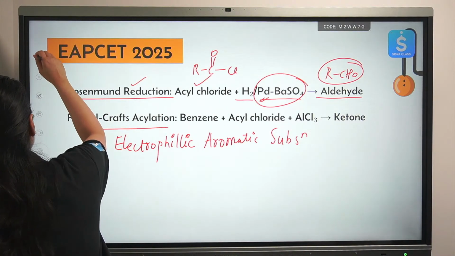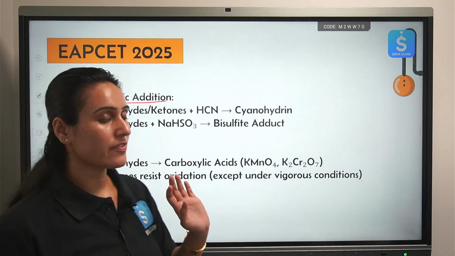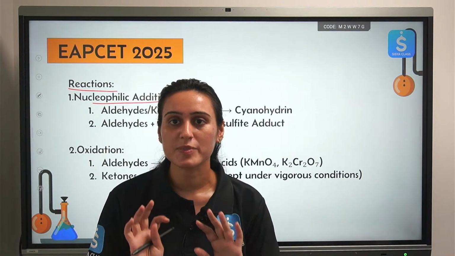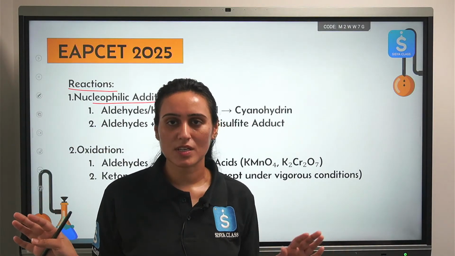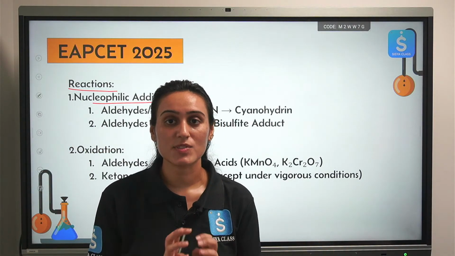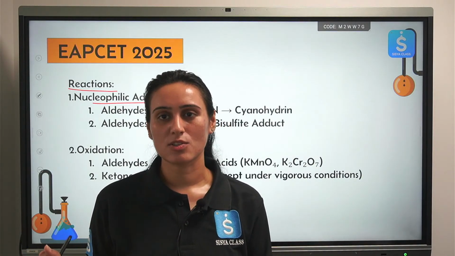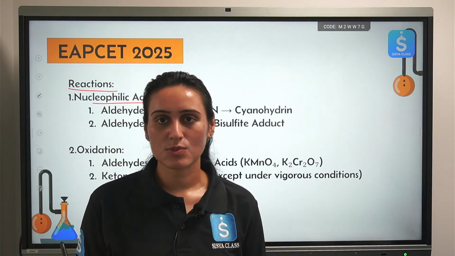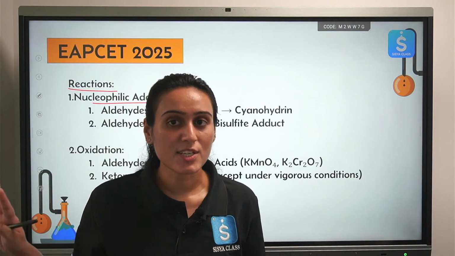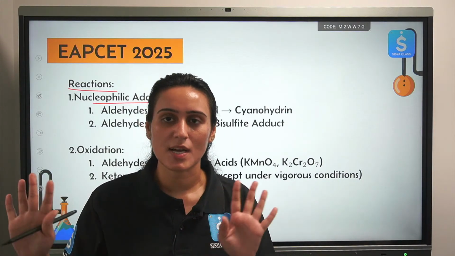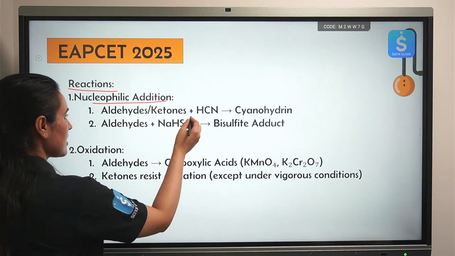Okay, see the next set of reactions. Nucleophilic addition. See, in case of aldehyde and ketones, we can't do substitution reaction. In carboxylic acid and its derivatives, plenty of substitution reactions are possible, but in aldehydes and ketones, there will be no nucleophilic substitution reaction because there is no leaving group here. What type of reactions will be shown by aldehydes and ketones then? Nucleophilic addition reactions are shown. Substitution is not possible. Please don't try to substitute anything in your aldehyde and ketone. Okay, so you can do nucleophilic addition reaction, yes, for sure.